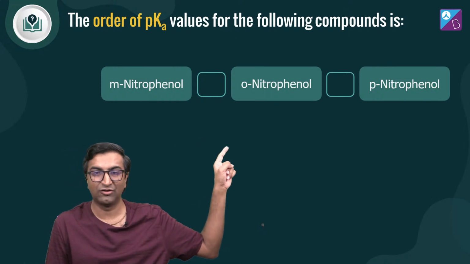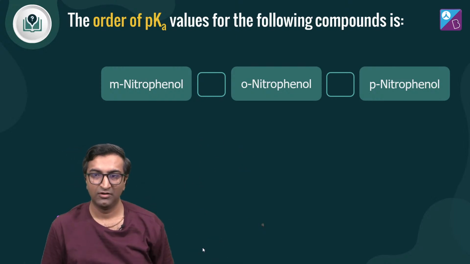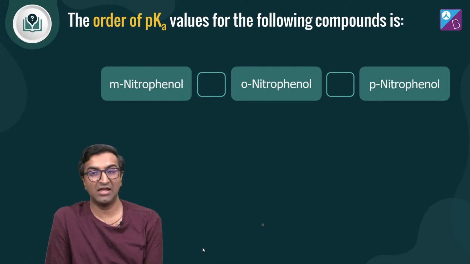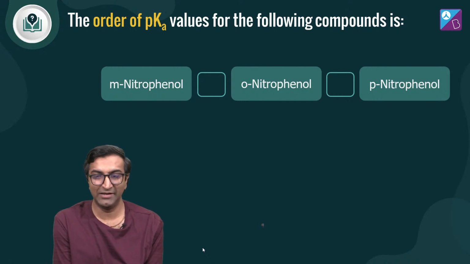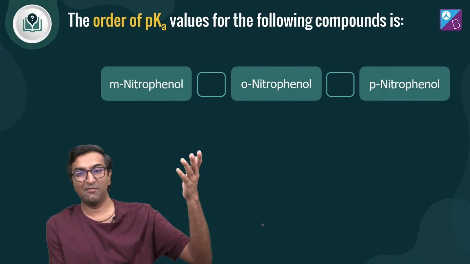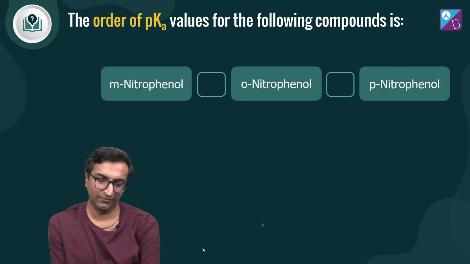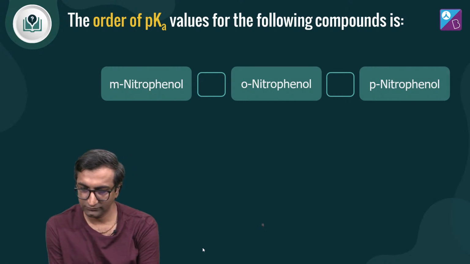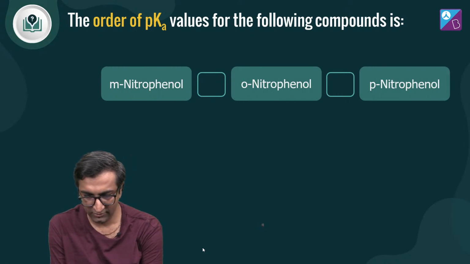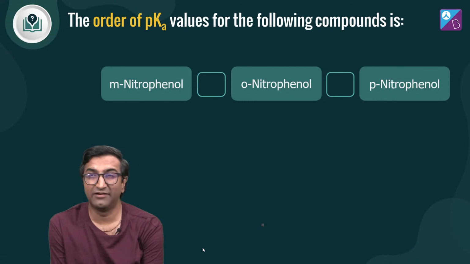Meta-nitrophenol versus ortho-nitrophenol versus para-nitrophenol. Now, this is a very relevant question from JEE or NEET. This is what's going to actually be asked, right? इन तीनों में से pK वैल्यू सबसे ज्यादा किसकी होगी? What is the order basically? pK वैल्यू का ऑर्डर, ठीक है.